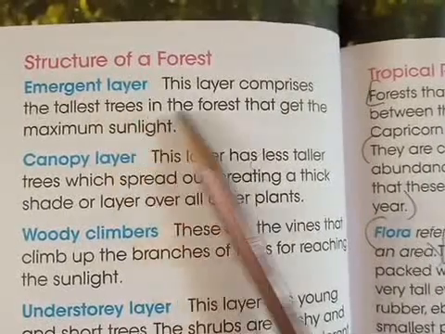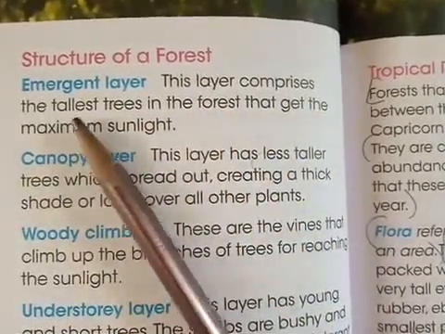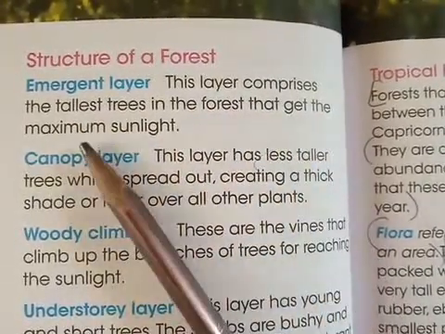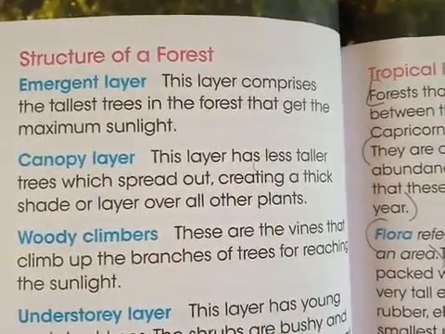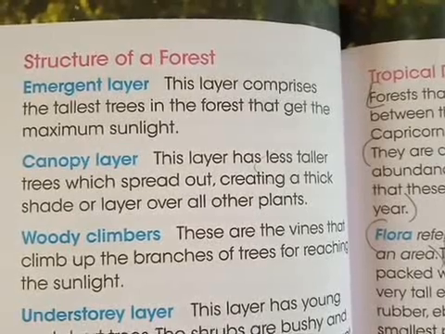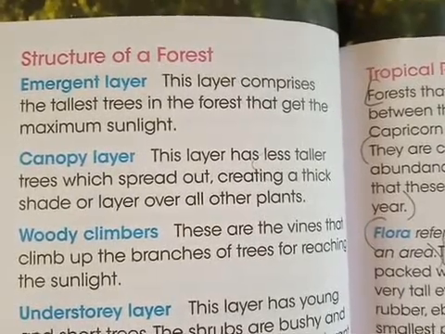The first one is the emergent layer. This layer consists of tall trees in the forest, and it gets the maximum sunlight. Why does it get the maximum sunlight? Because this layer is the tallest layer, so it receives the maximum sunlight.